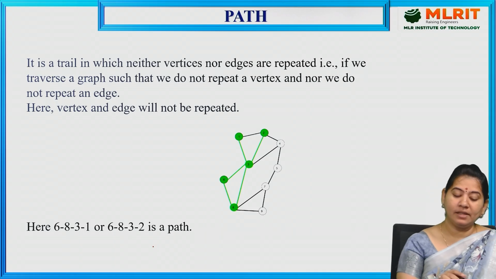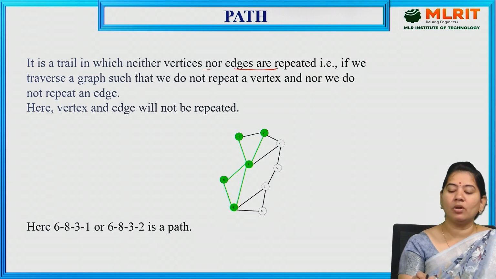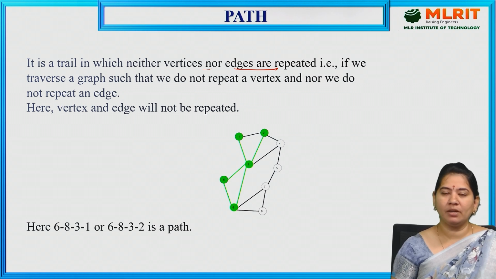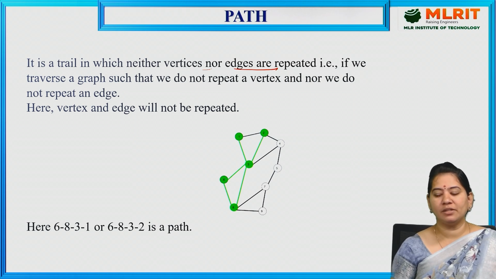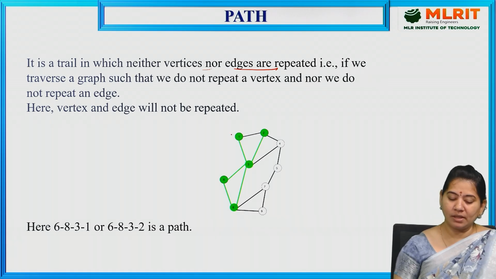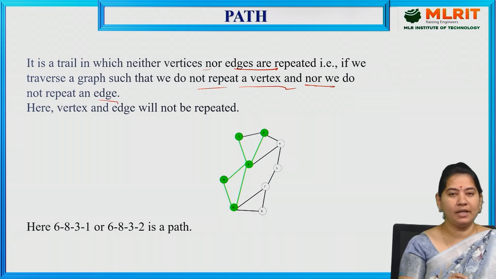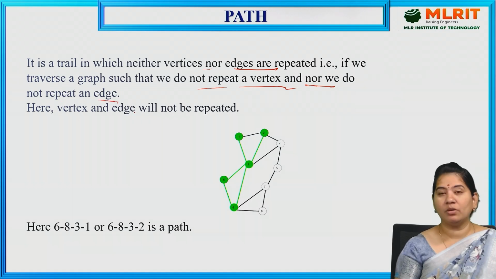So next we also have here path. It is a trail in which neither vertices nor edges should be repeated. So just observe the difference between the previous one and here. There edges should not repeat, vertices can be repeated, but here no vertices or edges should be repeated. So if you are traversing a graph, we do not repeat a vertex and we do not repeat an edge.